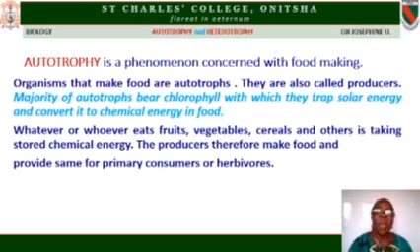Whatever or whoever eats fruits, vegetables, cereals, and others is taking stored chemical energy, which is produced after photosynthesis. The producers therefore make food and provide the same for primary consumers, which otherwise are known as herbivores.